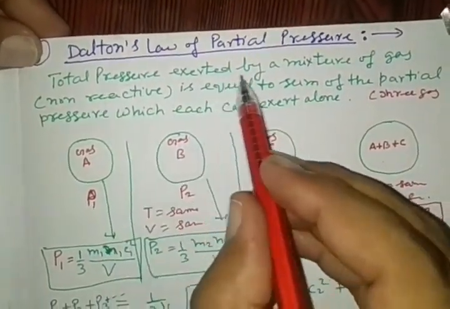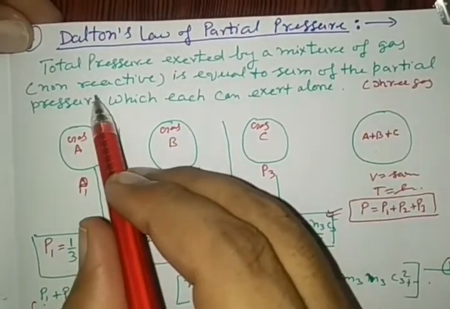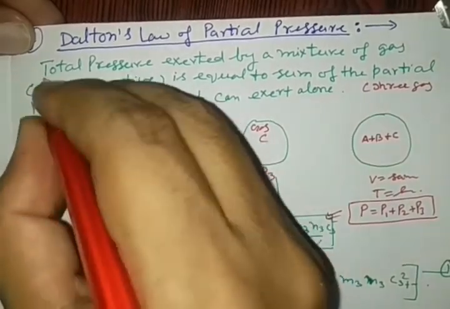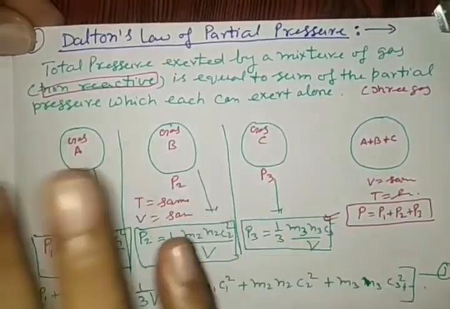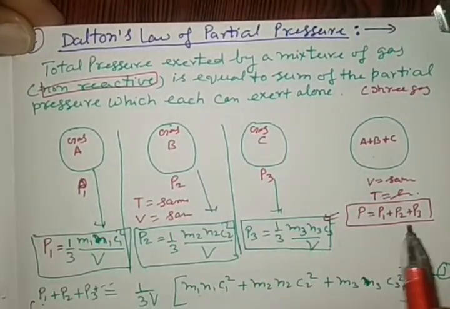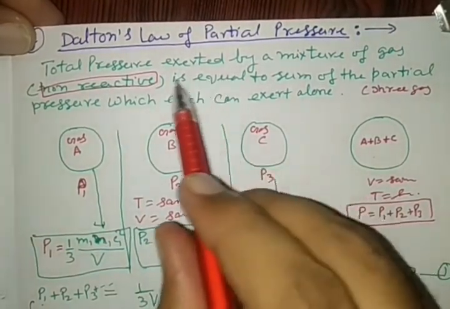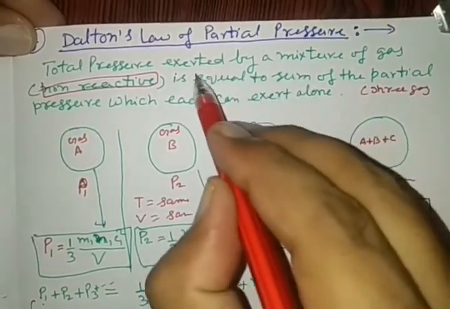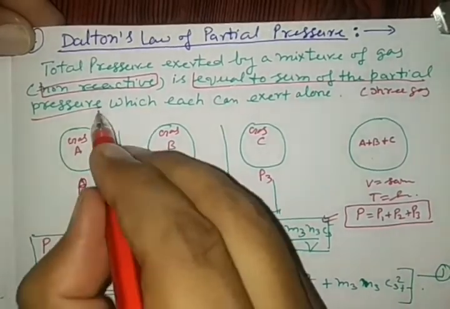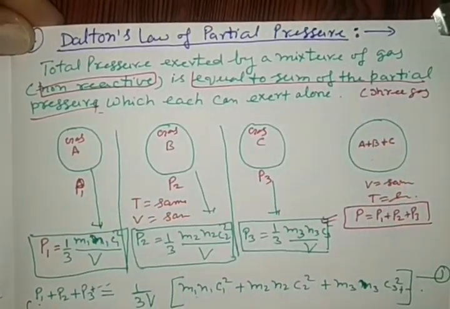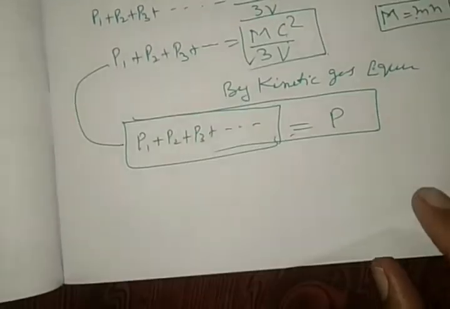The total pressure exerted by a mixture of gases, but the condition is that the gases are non-reactive. If A, B and C do not undergo a chemical reaction with each other, then the total pressure is equal to the sum of the partial pressures, which each can exert alone, and it is obtained by this formula.